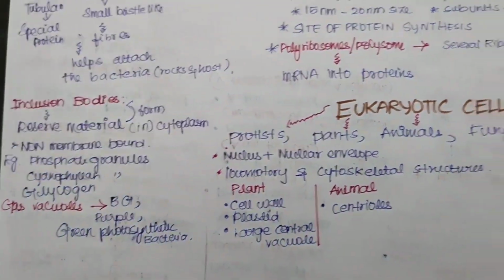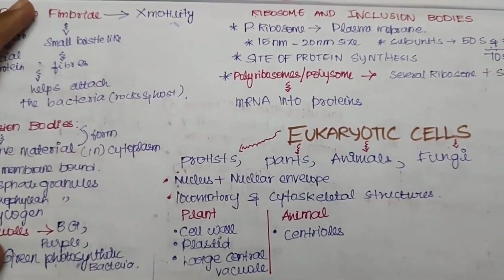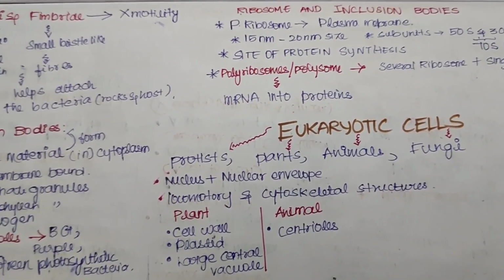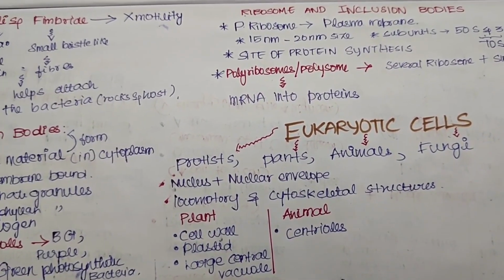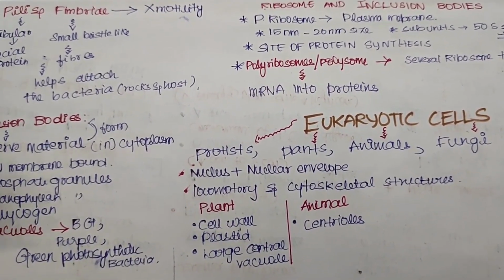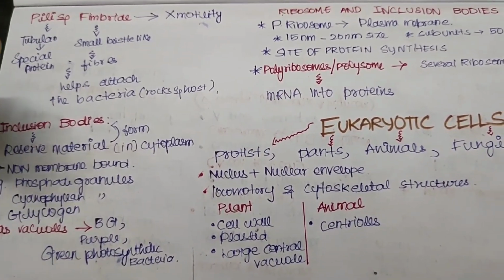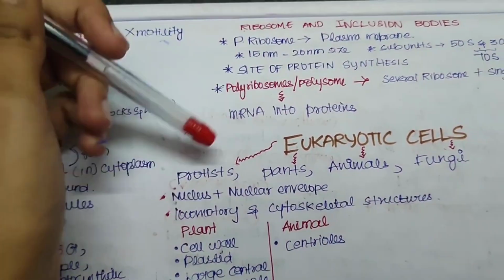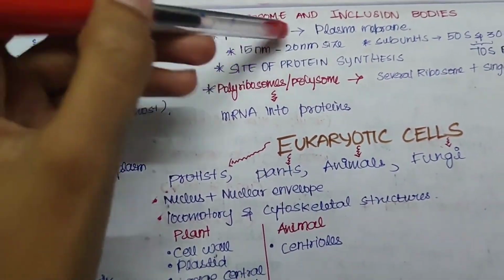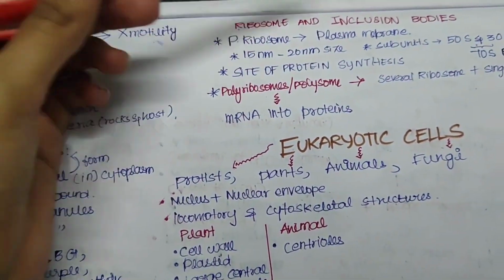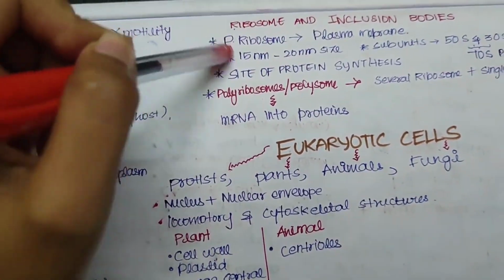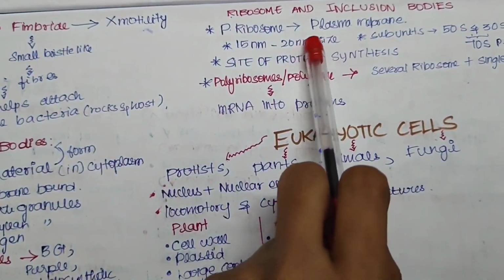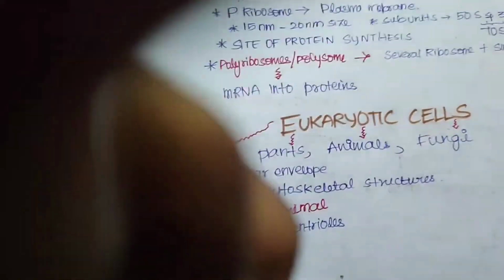Now let's continue with this page. Now we will talk about ribosome and inclusion body. In the previous video, we talked about the prokaryotic cell, what the cell envelope is, and what the modifications and their functions are. Now we will talk about the ribosome and inclusion body. The prokaryotic ribosomes are present in the plasma membrane. So P ribosome, prokaryotic ribosome, and it starts with plasma membrane. So PP, okay, remember that.